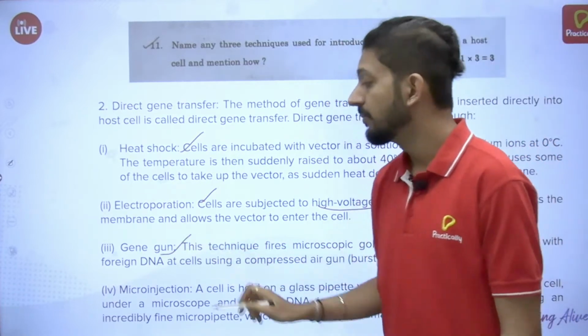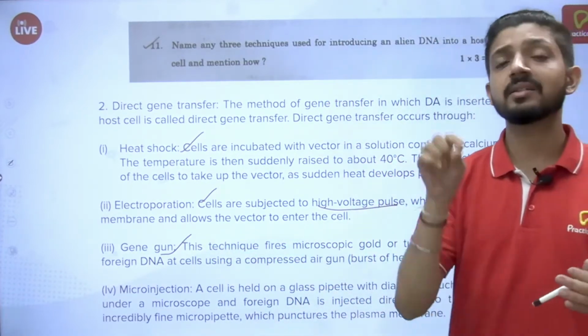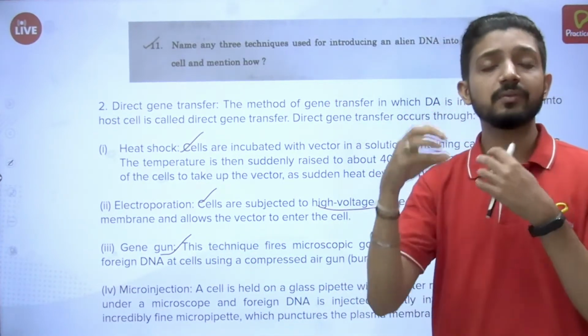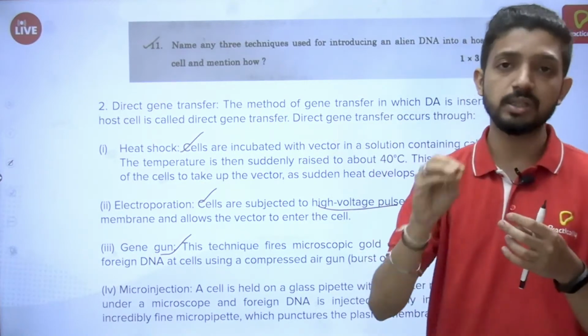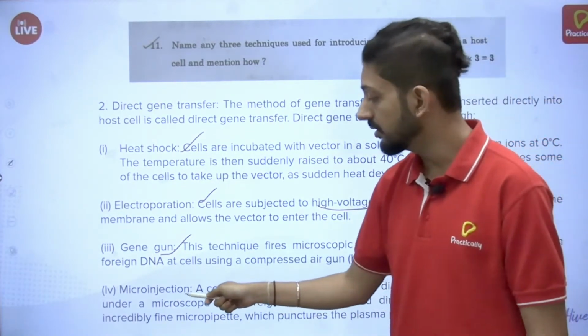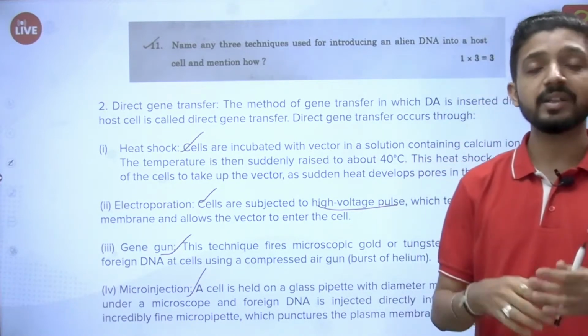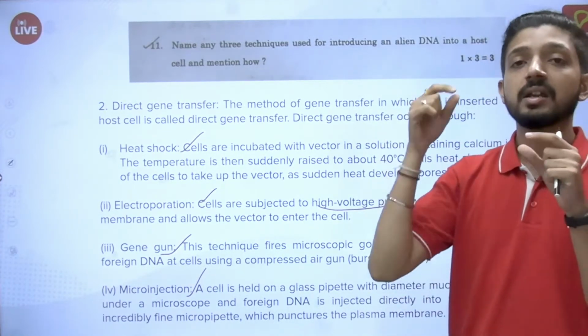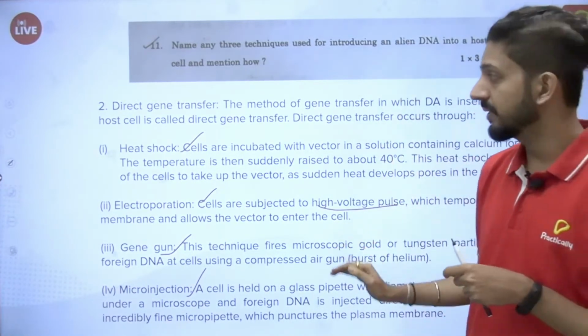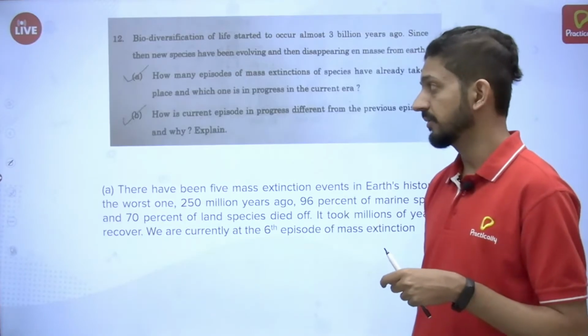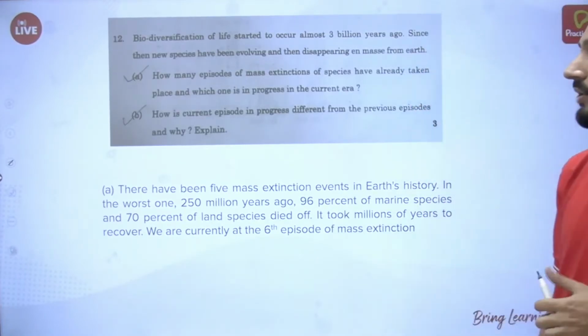Gene gun, mostly used in case of plant cells, where tungsten or gold particles are coated with the DNA and shot directly into the cell. And microinjection, mainly used for animal cells, where we directly inject the DNA into the cell. So these are the different methods of direct gene transfer. Moving on to the next question.